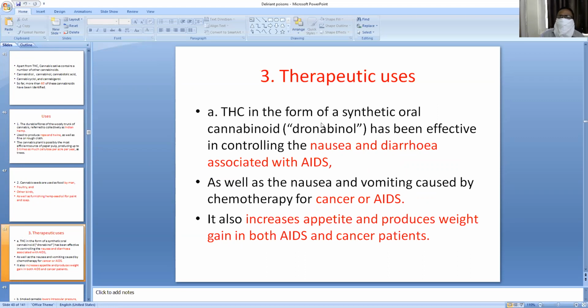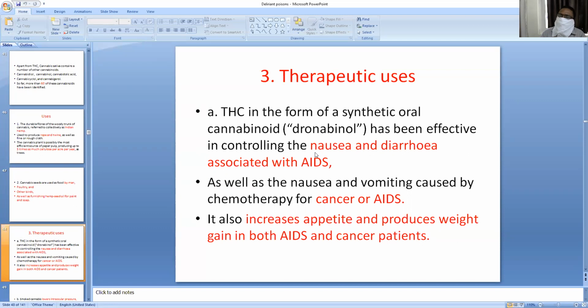What are the therapeutic uses of Cannabis sativa? Tetrahydrocannabinol is used in the form of a synthetic or oral cannabinoid. Dronabinol has been effective in controlling the nausea and vomiting produced in AIDS patients. If the AIDS patient is treated with antiretroviral drugs, the nausea and vomiting induced by the antiretroviral drugs can be treated by this cannabinoid. This is the therapeutic use of THC.